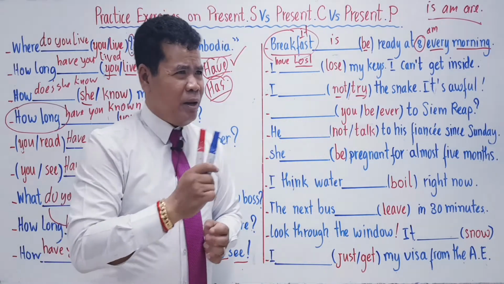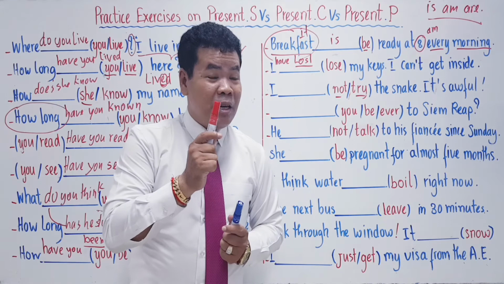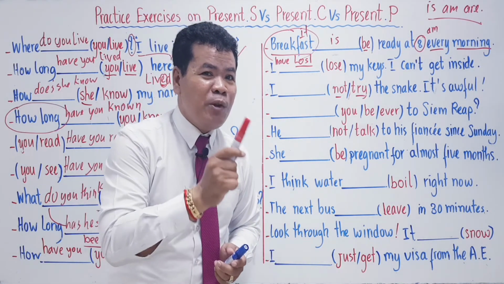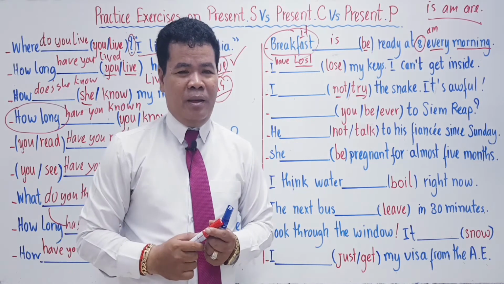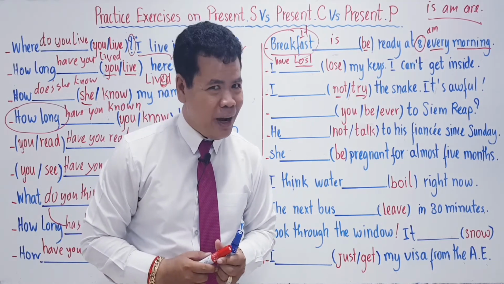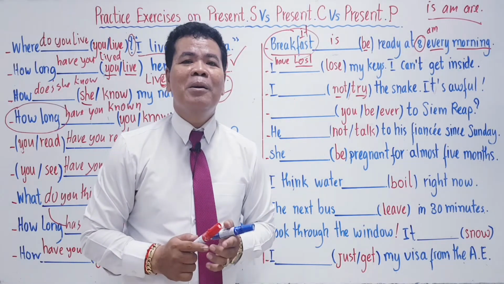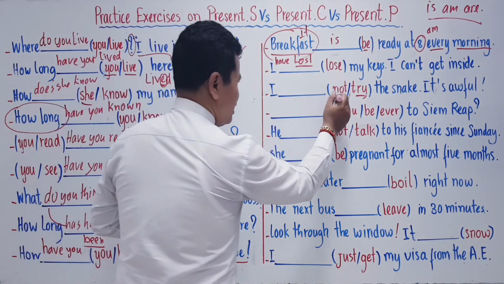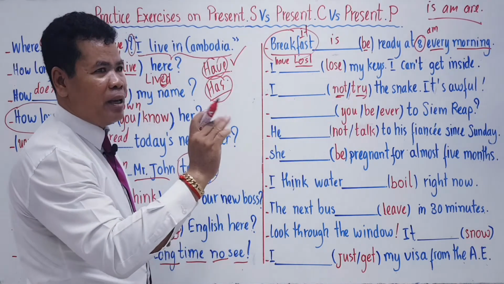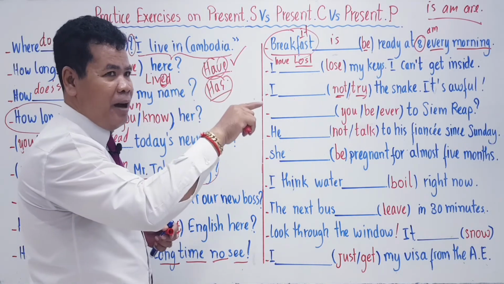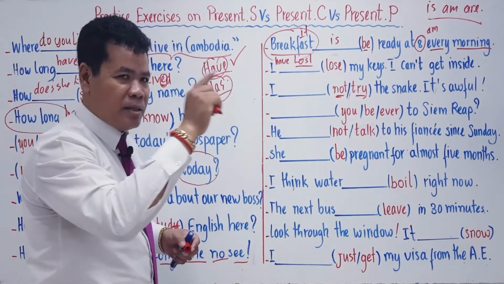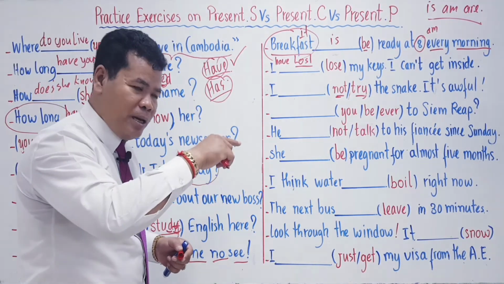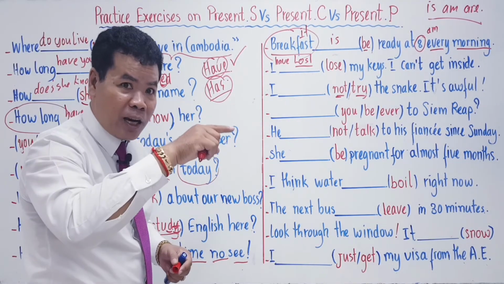When you talk about it, you think about experience in one's life. The life experience in my lifetime. I have never tried. Remember? Present perfect simple. So what do you have? We have got not here. Well, what is the form of present perfect? Have, the positive, have, plus what? Subject, plus have, plus past participle. And how about negative? We have got subject, plus have or has, plus not, plus past participle.